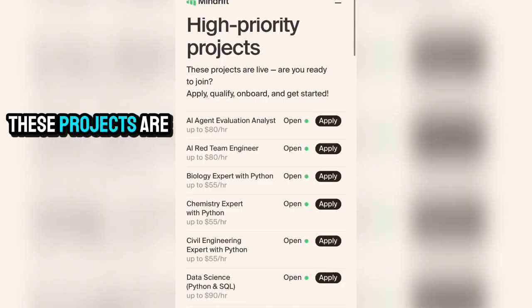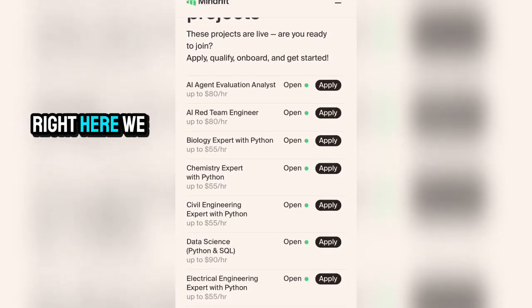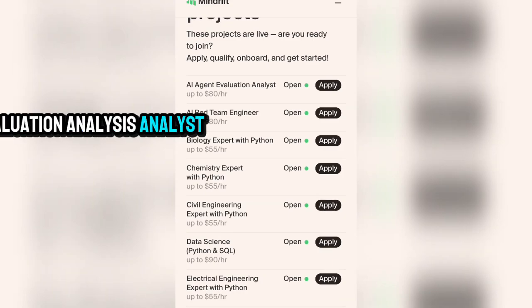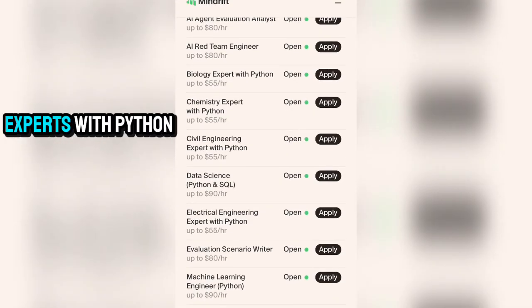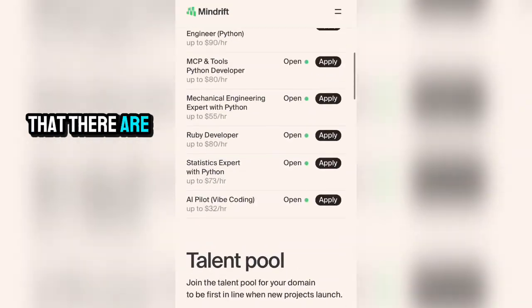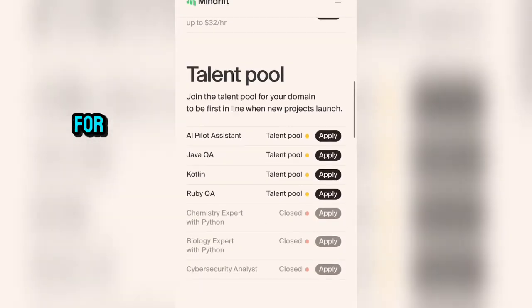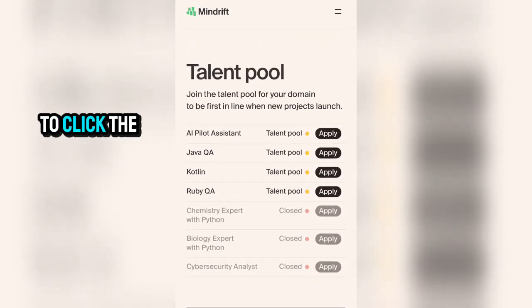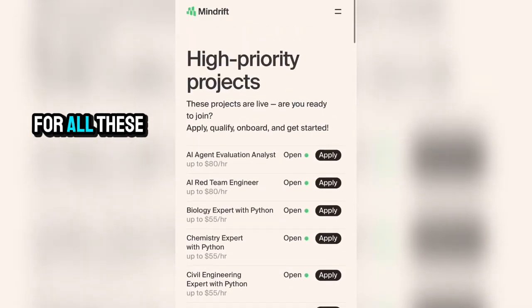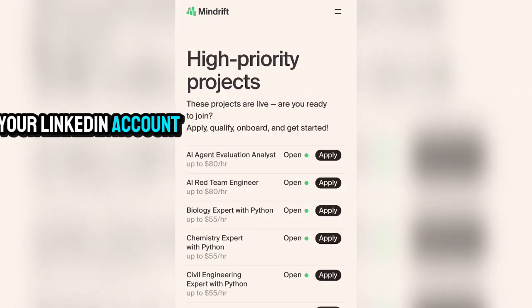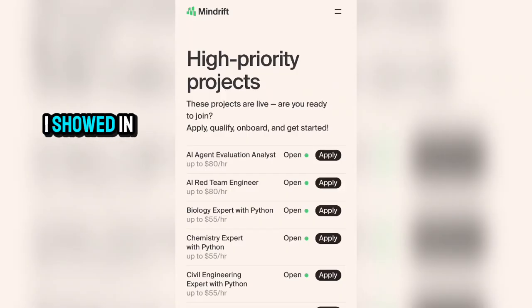So right here you can see these projects are live. Are you ready to join? Apply, qualify, onboard and get started. Right here we have AI agent evaluation analysts, AI vet team engineer, biology experts with Python, chemistry experts with Python and the likes of it too. You can see that there are lots of jobs right here you can apply for. So any one you actually want to go for, just click the apply in front of it and you're good to go. Just follow the prompt and apply for all these jobs, but make sure you already have your CV, your resume and your LinkedIn account modified and optimized, that I showed in our previous video.